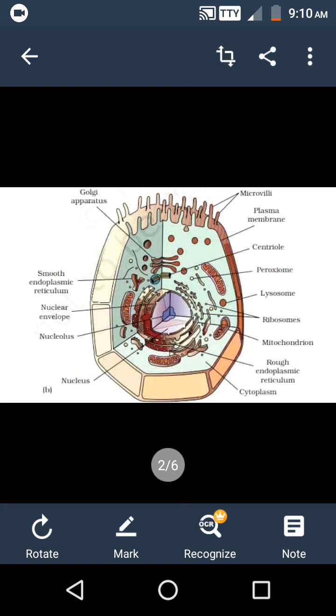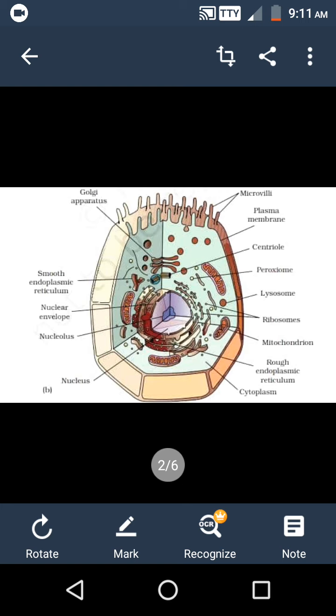The endoplasmic reticulum is of two types, rough and smooth. If ribosomes are present on the endoplasmic reticulum, we say it is rough endoplasmic reticulum. If it is devoid of ribosomes, it is called smooth endoplasmic reticulum. Their main function is to manufacture, process and transport proteins.